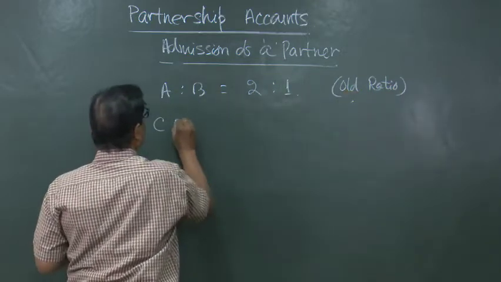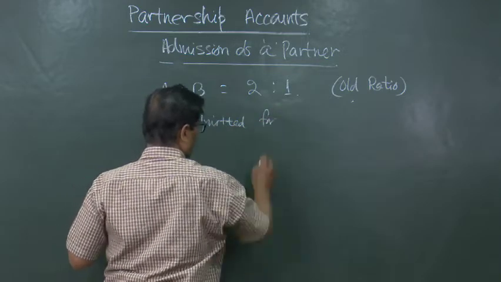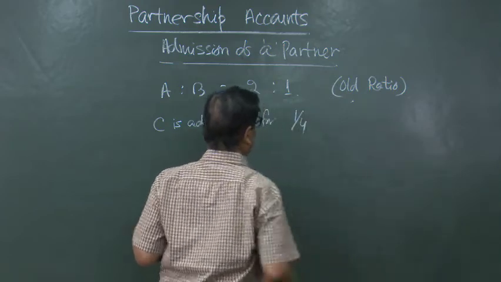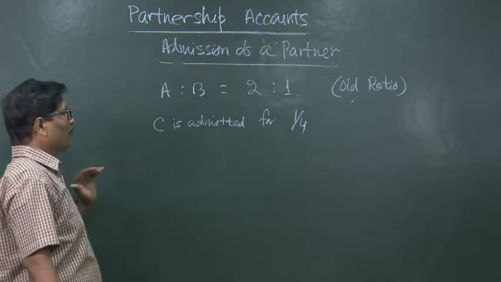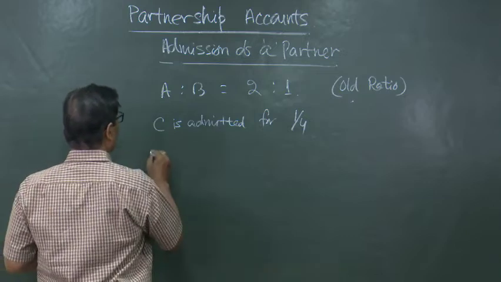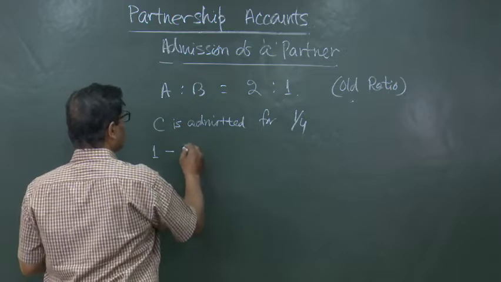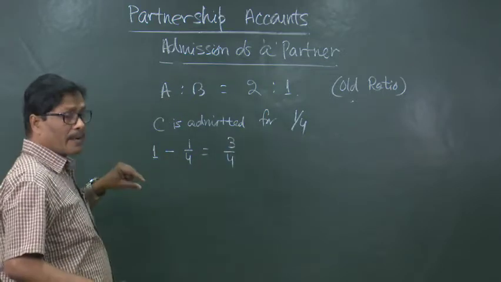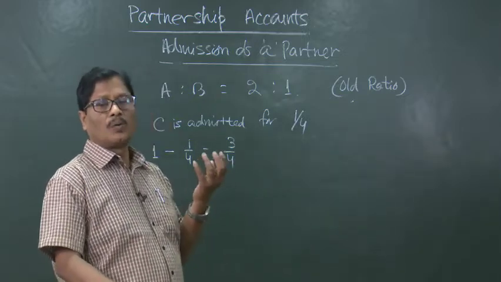Now, C is admitted for a fourth share, or 1/4. Nothing else is mentioned in the question. How will we find out the new ratio? First of all, the total profit is taken to be 1 minus C's share 1/4, that is 3/4, and the old partners will continue to distribute the profits or losses in their old profit sharing ratio.